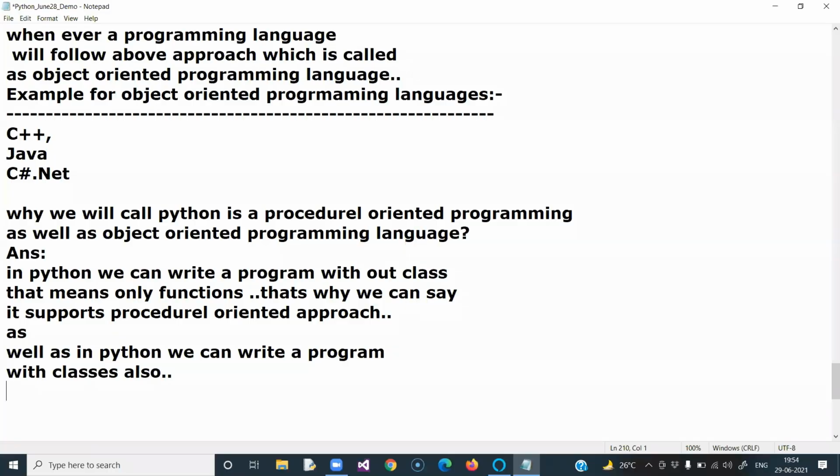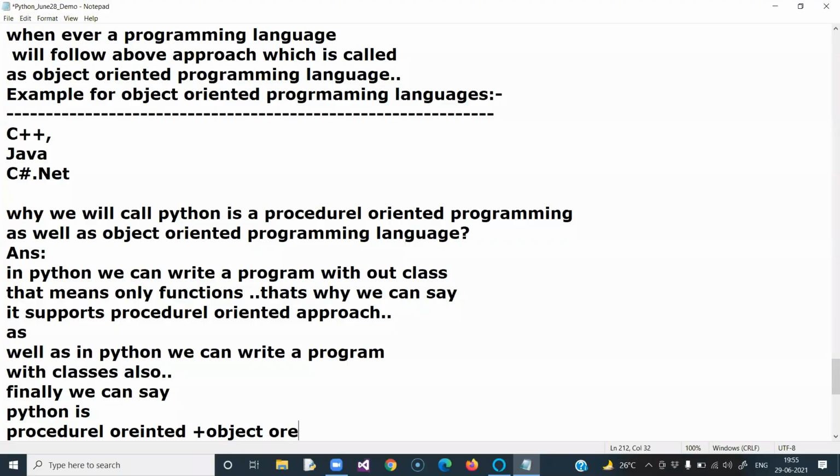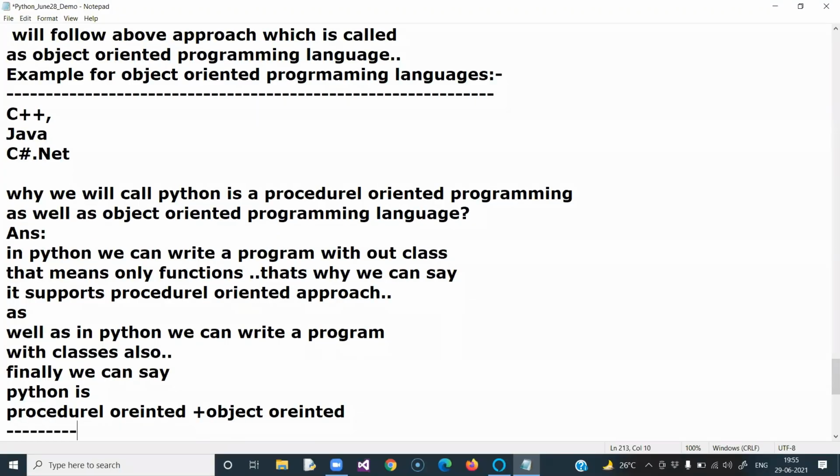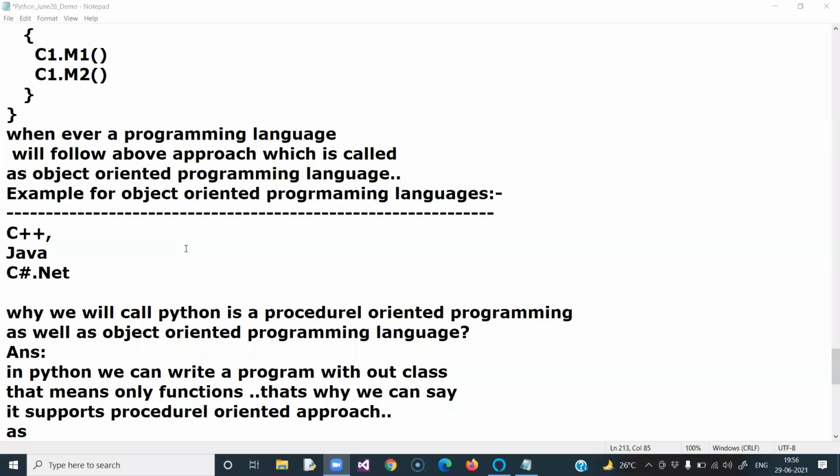When you write a Python program without classes, that concept is called procedural oriented programming concept. Whenever you define a Python program with classes, that is called object oriented programming. So finally, we can say Python is procedural oriented plus object oriented. Python is procedural oriented as well as object oriented. So now whatever we discussed, it is a big topic, procedural oriented plus as well as object oriented.